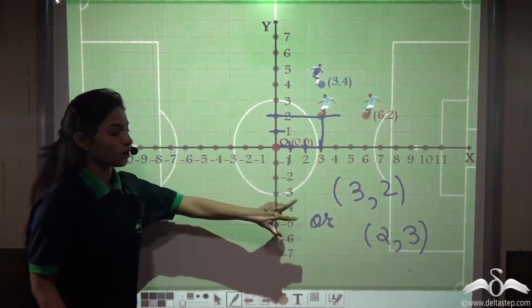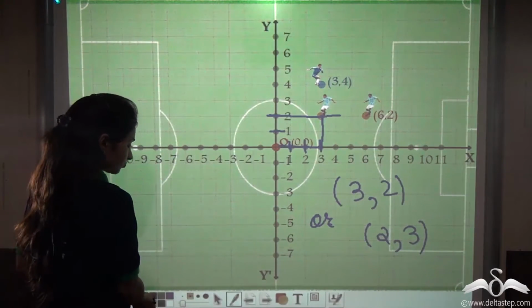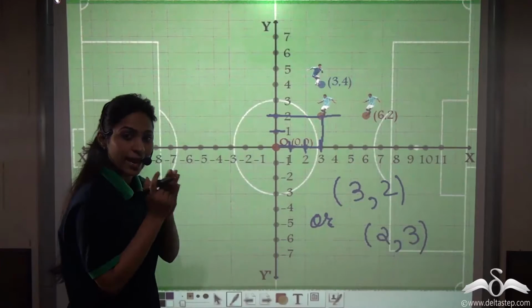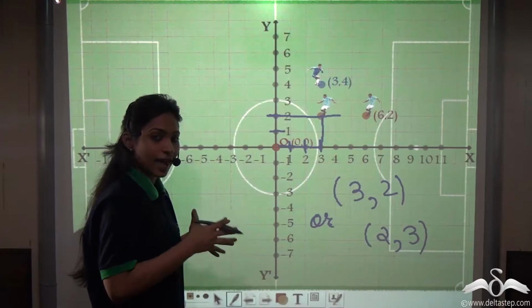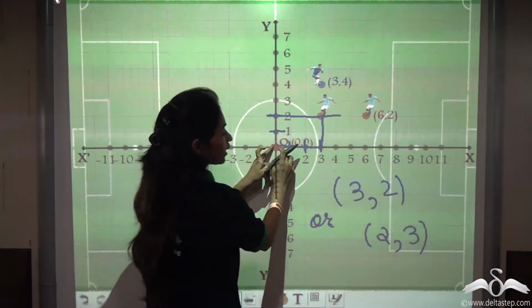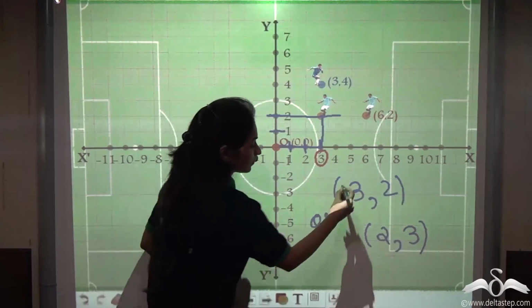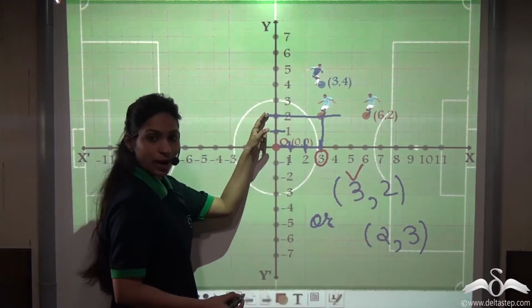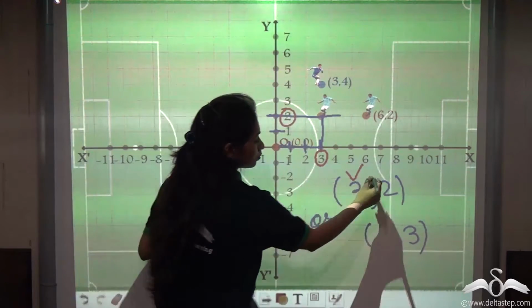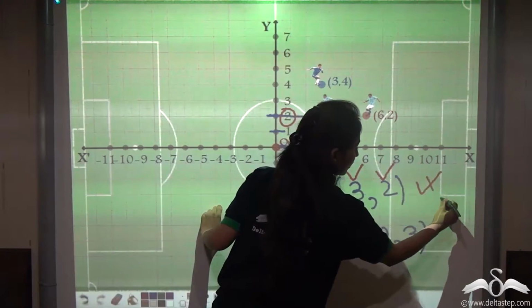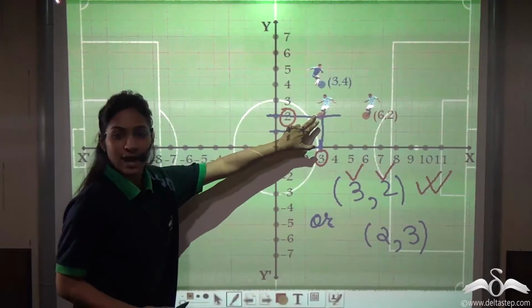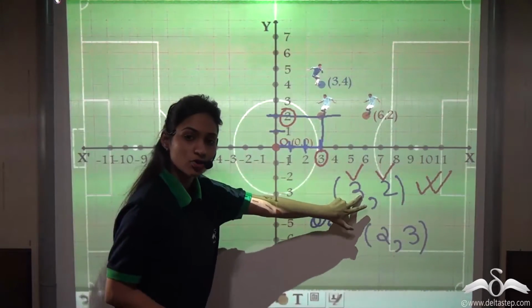Tell me, which one of them is correct? Well, we know that the x coordinate is always written first and then the y coordinate. So the x coordinate is 3. So which option has 3 first? This one. And then the y coordinate, that is 2. So this coordinate is correct. So he is standing at the point 3, 2.